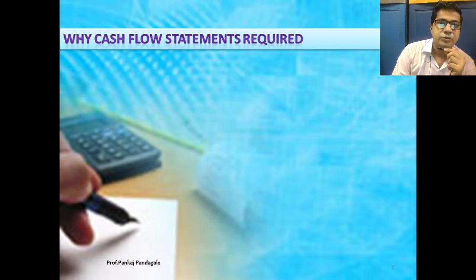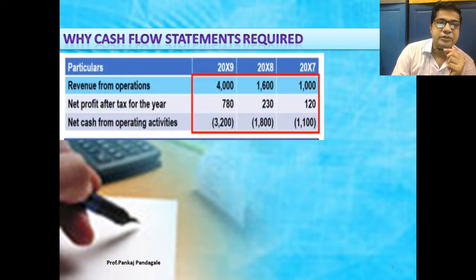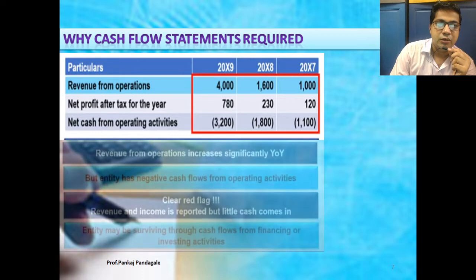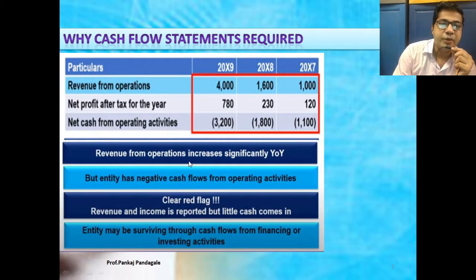If you see our statement of profit and loss, we generate only revenue from operations, and we deduct the taxes, and after that we get the net cash from operating activity. We cannot find out exactly how much profit occurred after deducting the operating expenses, the investing expenses and financing expenses, and that we have to find out. For that purpose, revenue from operations increases.